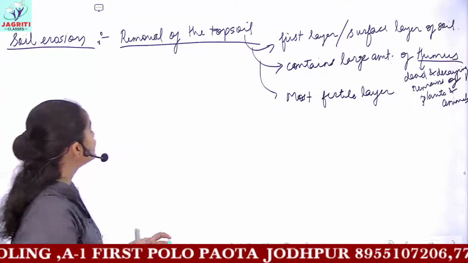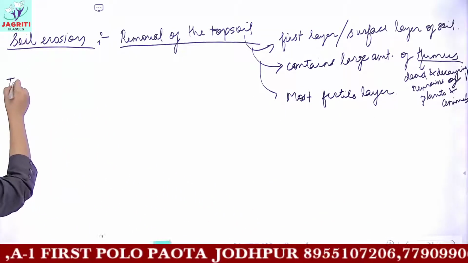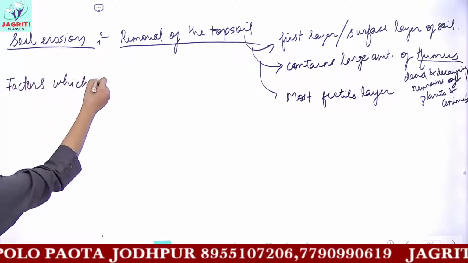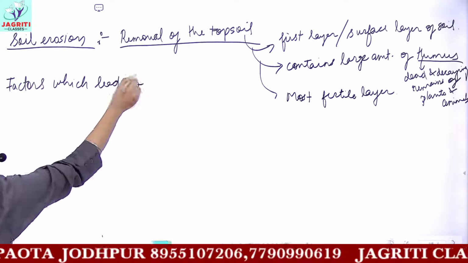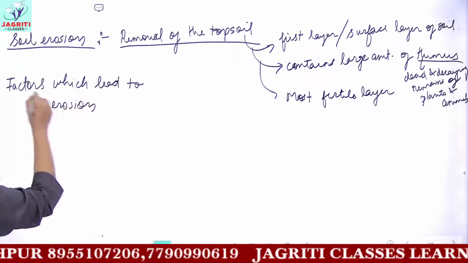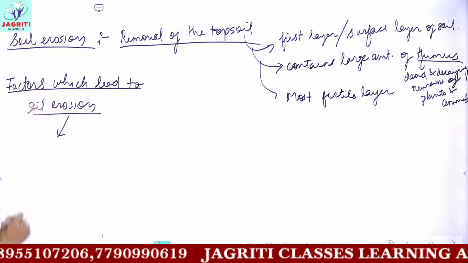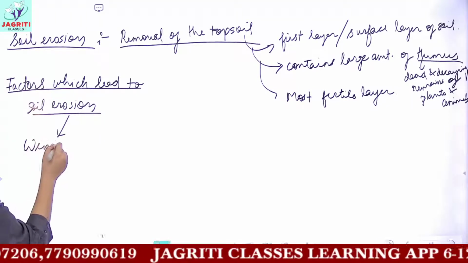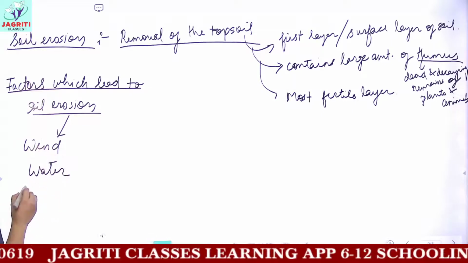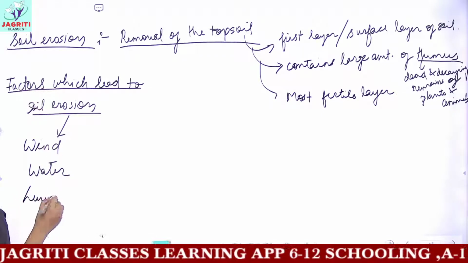So now we'll see what are the factors which lead to soil erosion. There are many factors which lead to soil erosion. Soil erosion can be caused by wind, by water, or by living organisms.